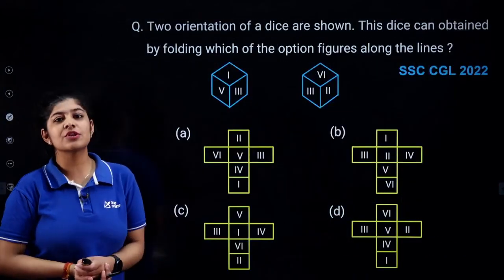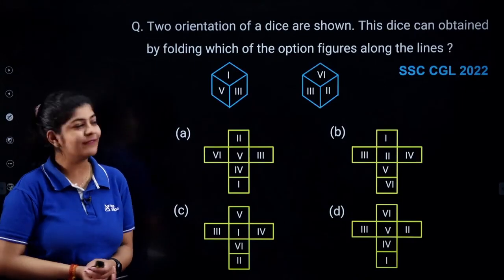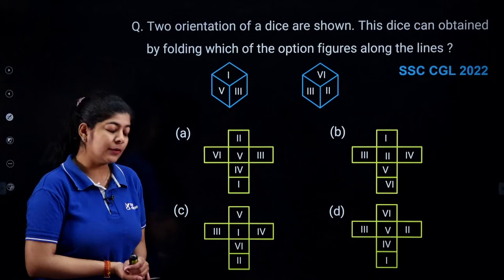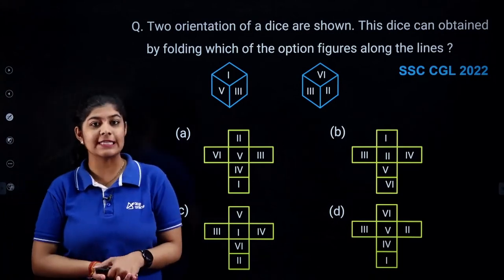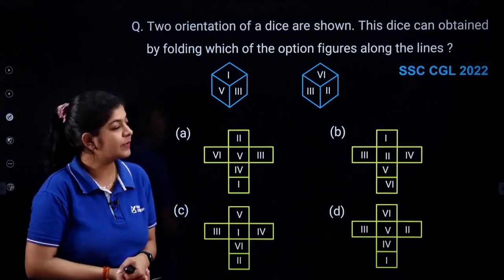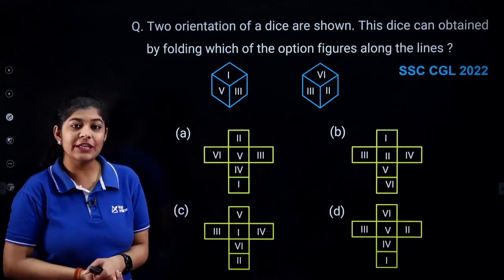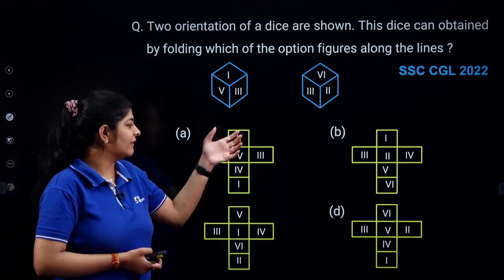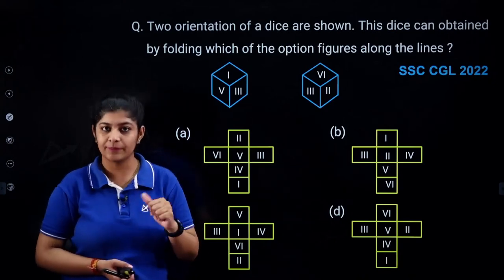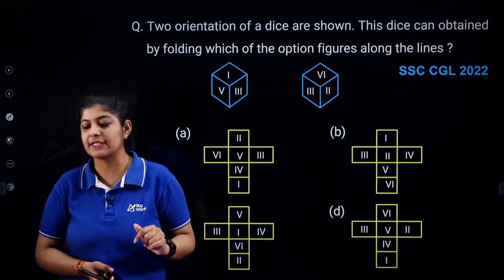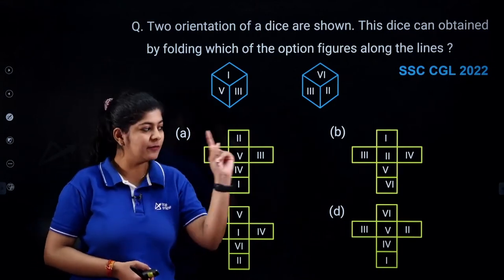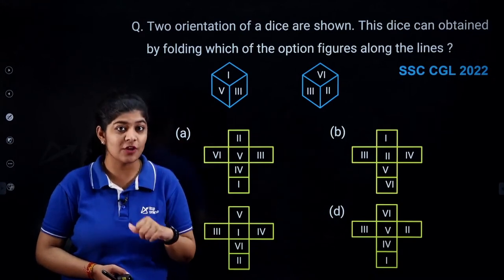So the next question is from our concept of dice, and we can easily solve such types of problems. We know that whenever we talk about a cube or dice, opposite faces can never be adjacent to each other. And whenever we have an open dice, we simply apply the rule of 1, 2, 3 to identify the opposite faces, where 1 and 3 are the opposite faces of each other.